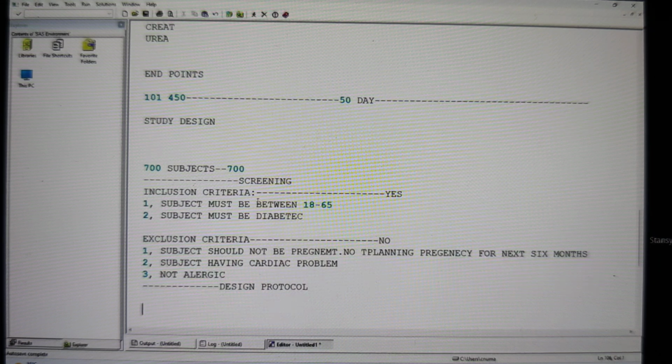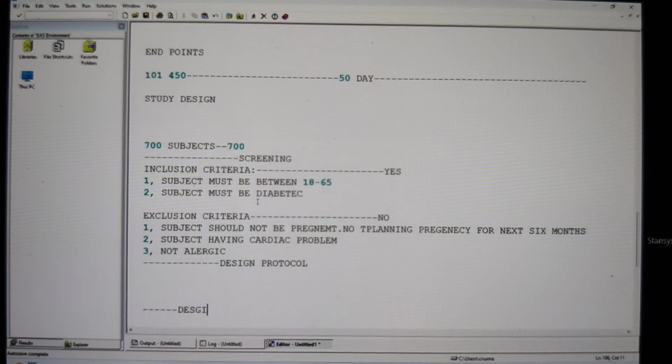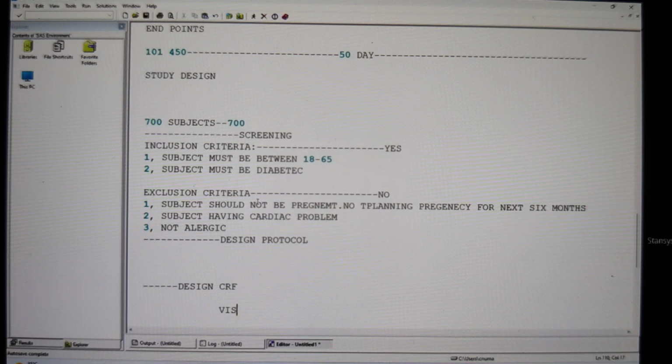Once the protocol has been designed, the next important step is that we are going to design the CRF sheet. Now by reading the protocol properly, we can understand how many visits we have in our study. Say for example, by reading the protocol, I can understand I have 5 visits in my study. The first one is called visit 1, then visit 2, visit 3, visit 4, and then visit 5.